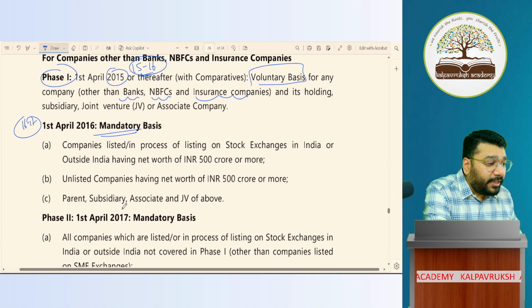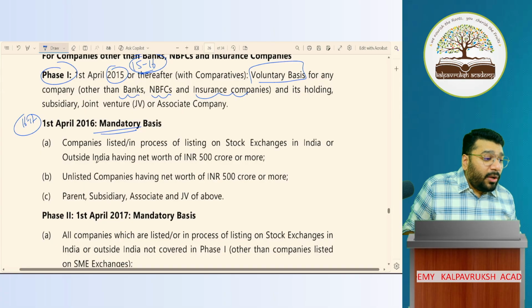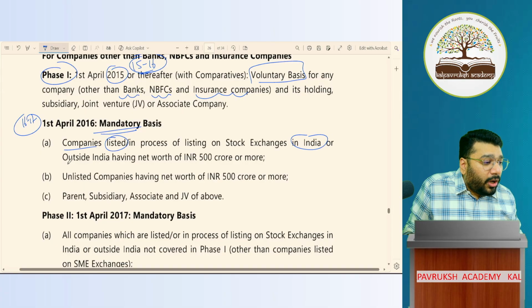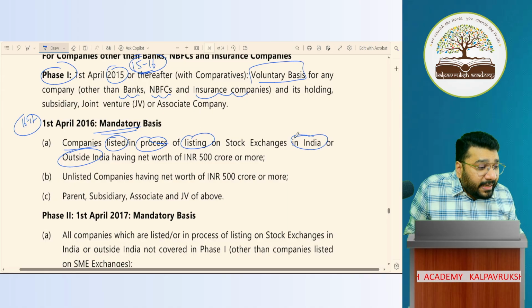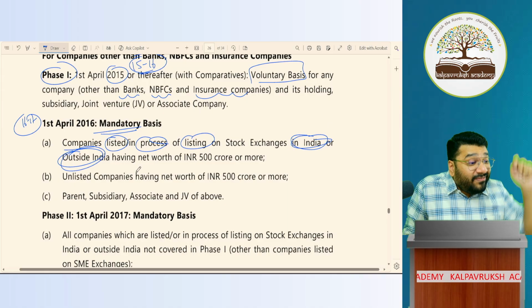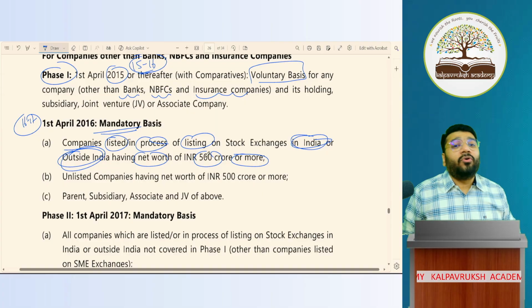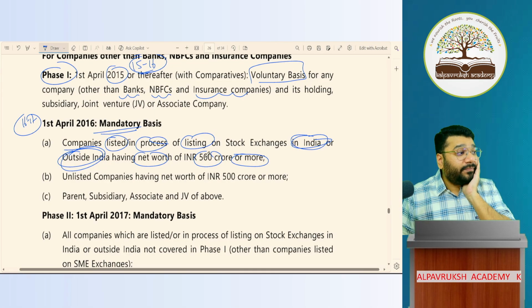Now listen to me very carefully. So what is the criteria? The criteria was any company which is listed in India or outside India, or any company which is in the process of listing in India or outside India, having net worth of 500 crore or more. So listen to me very carefully.